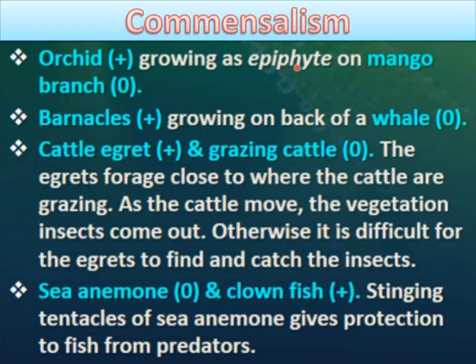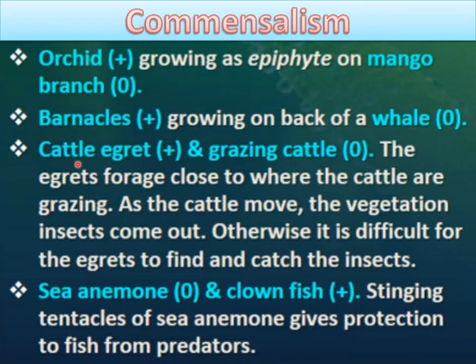An epiphyte is an organism that grows on the surface of a plant and derives its moisture and nutrients from the air, rain, water or from debris accumulating around it, right? So this orchid is growing as an epiphyte and it is deriving its nutrients from the air or water, right? So there is no harm for the mango branch. Next example is barnacles growing on the back of a whale.